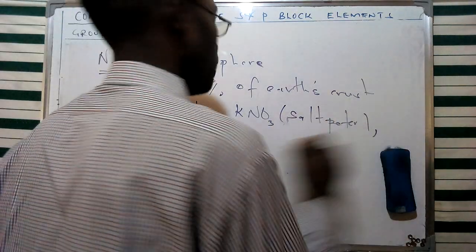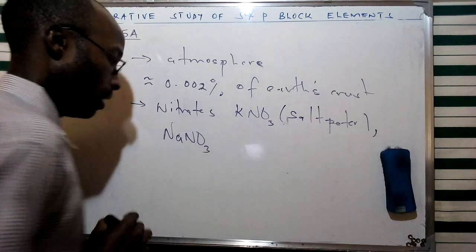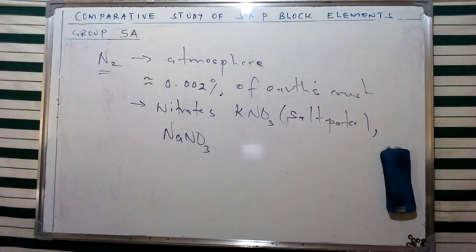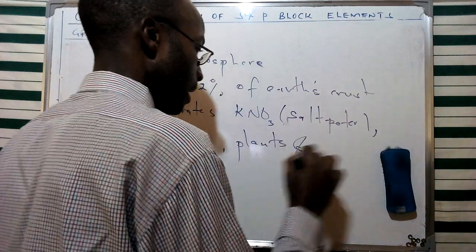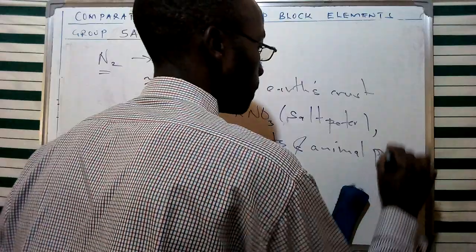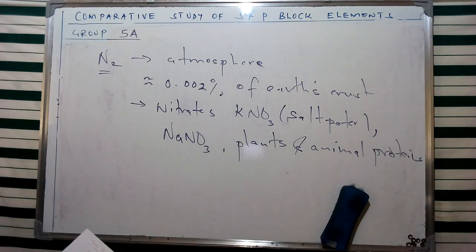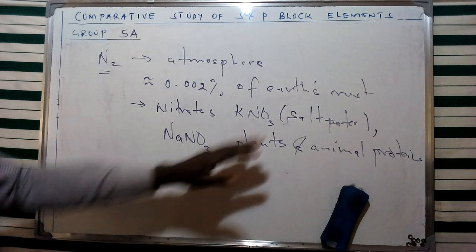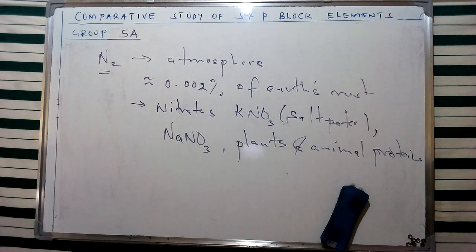And then it is found as sodium nitrate, and also in plants and animal proteins. And we can also find it in different forms of compounds, apart from the ones we have mentioned on the board.